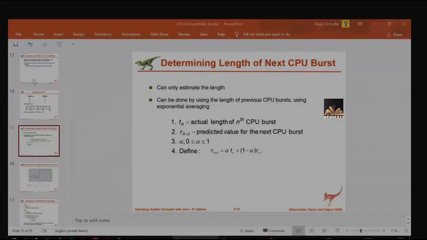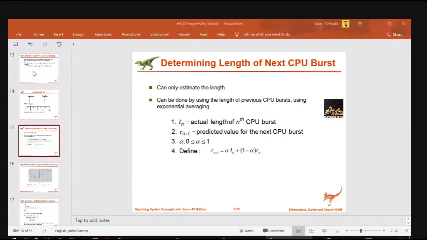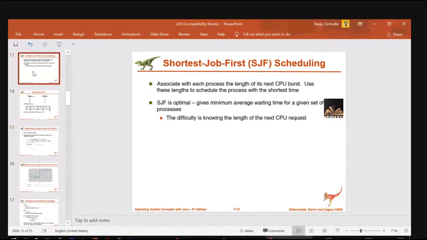So what I am showing you here is shortest job first. The difficulty is knowing the length of the next CPU request. When a job is requesting CPU time, we don't know how much time it requires to complete its job. So what is the solution?